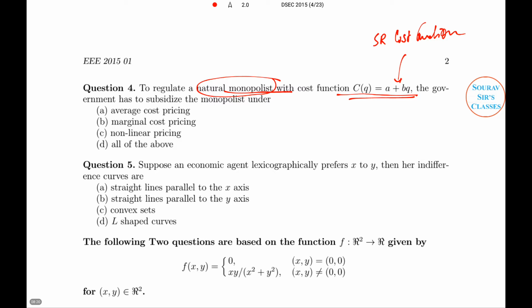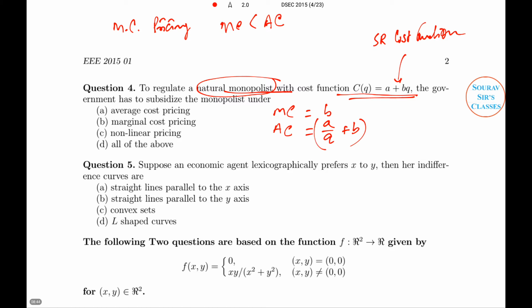Under what will they subsidize? So subsidy is necessary under marginal cost pricing. Subsidy is given for MC, marginal cost pricing, because the marginal cost is less than average cost. MC is less than AC. Because if we calculate, MC is simply B, and average cost is A by Q plus B. So we can see that marginal cost is simply less than average cost. Obviously B is positive, leading to a negative profit.